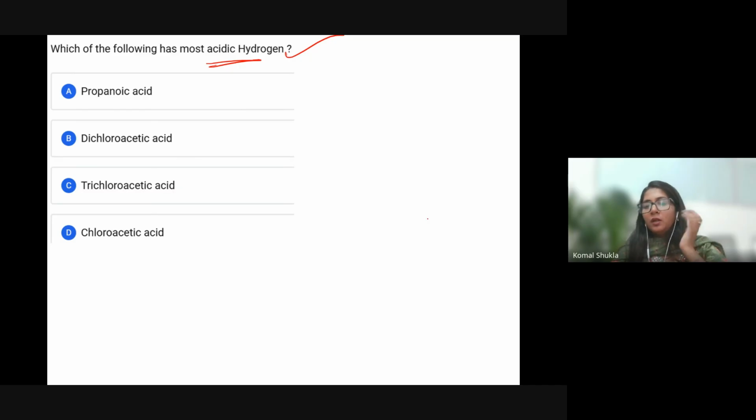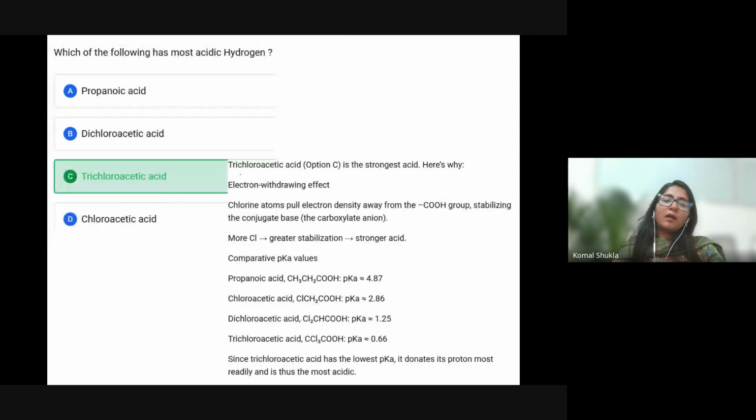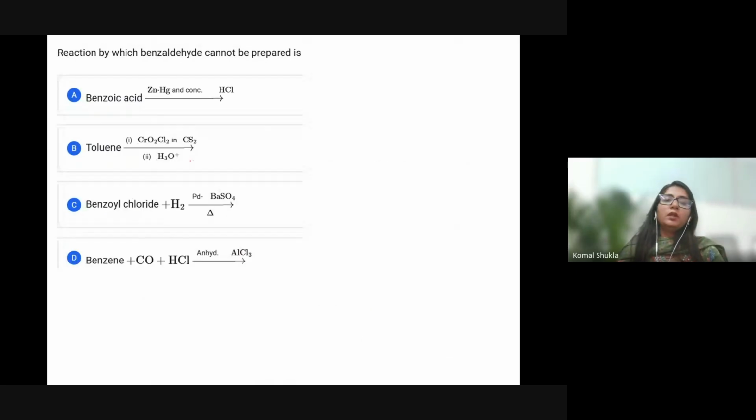Subhadeep, very good. So everyone is choosing option B. As I told you, the minus I effect is definitely there. Trichloroacetic acid has three chlorines, so more Cl means greater stabilization of the negative ion and a stronger acid, definitely. So the answer is option C.